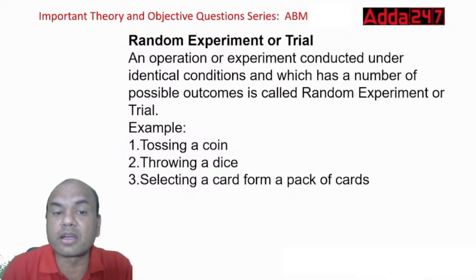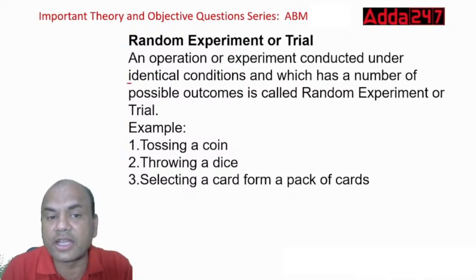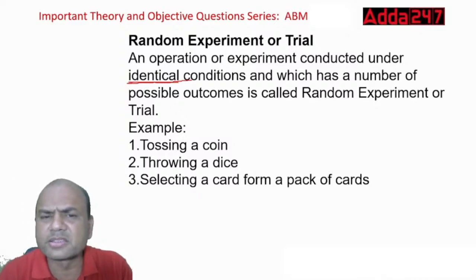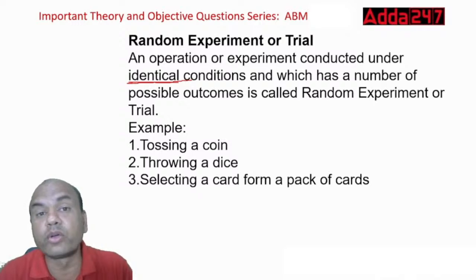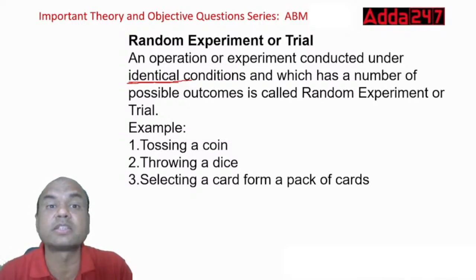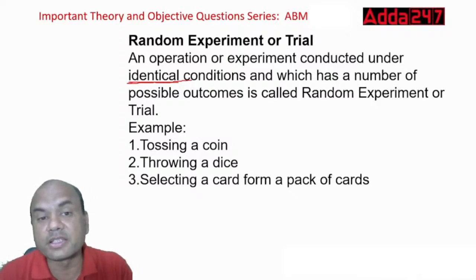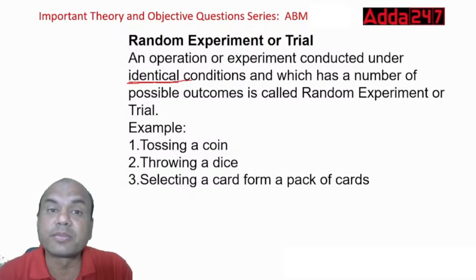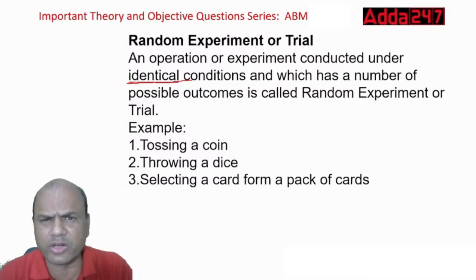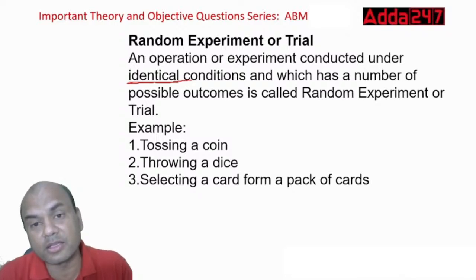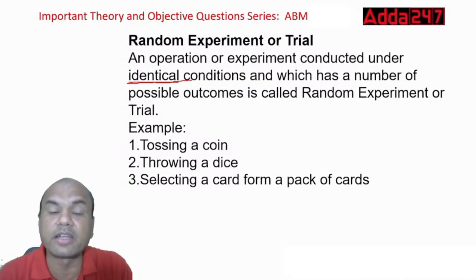Identical means similar. For example, when India designed a COVID vaccine on a huge mass scale, whatever the symptoms and qualities of that microbe were, similar conditions were created in the lab, and then the vaccine was tested. That is known as identical.